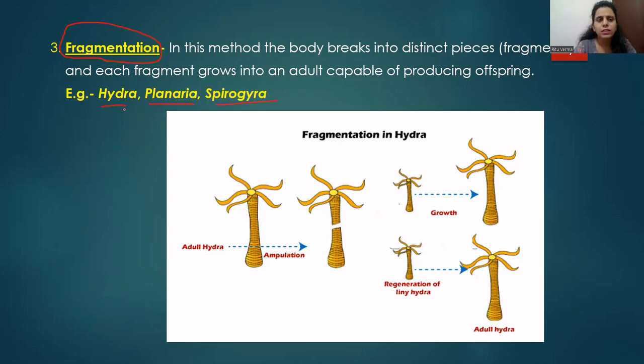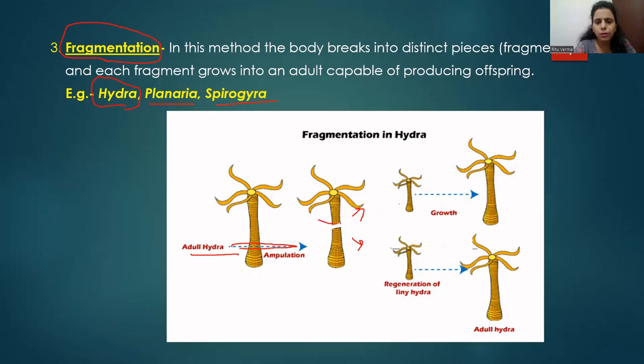Now this Hydra we have seen in the previous slide. Hydra can reproduce by the process of budding, and it can also reproduce by the process of fragmentation. This first image shows fragmentation in Hydra. This is an adult Hydra. For example, this Hydra breaks down from this particular point into two.